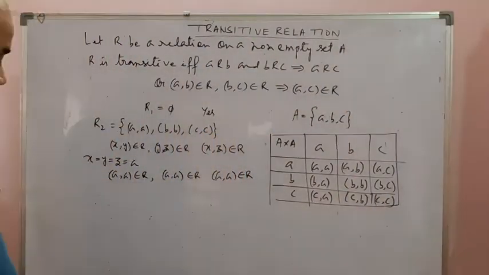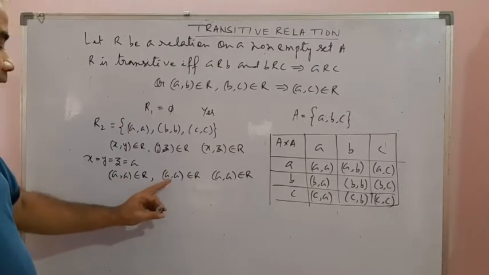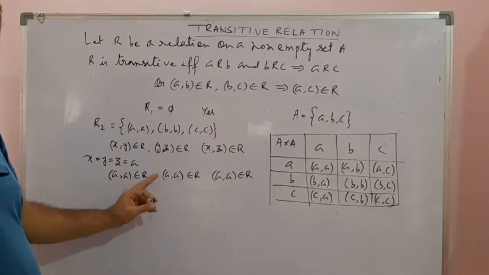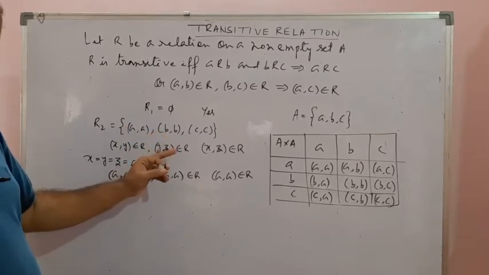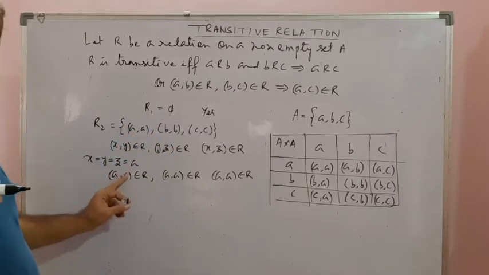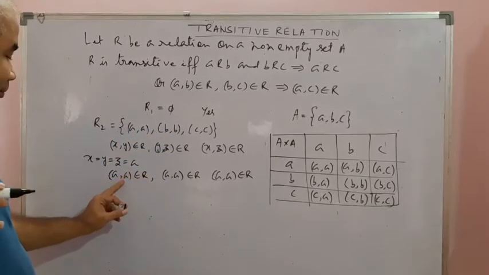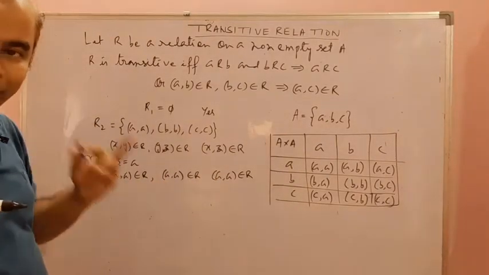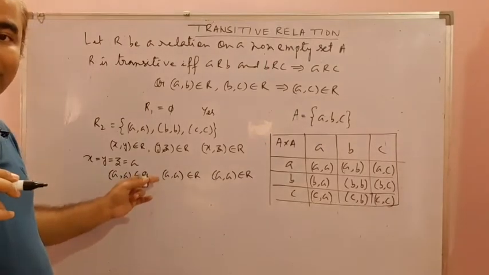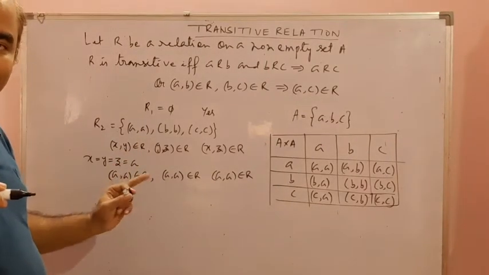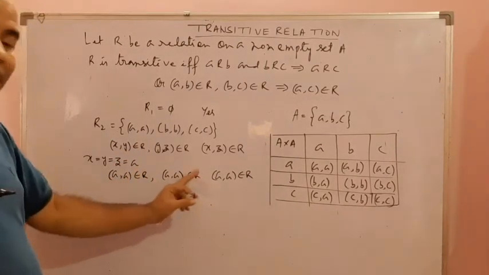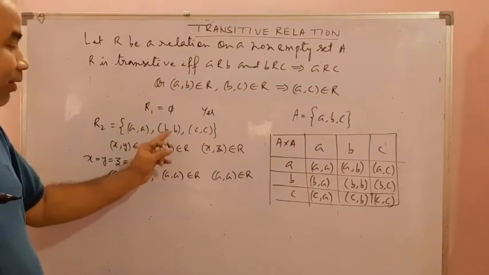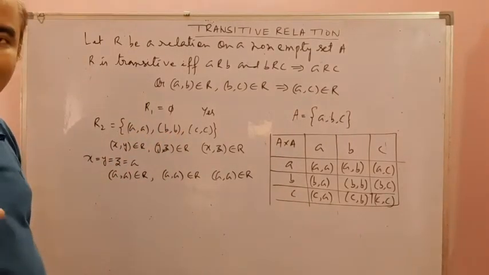That means this ordered pair (A, A) must be there 3 times, but it is written once. We should have it 3 times, because the first time is (X, Y), the second time is (Y, Z), and the third time is (X, Z). But as you know, repetition of elements is not allowed in a set, that's why instead of writing it 3 times you write it once. Same for (B, B) and (C, C) also.